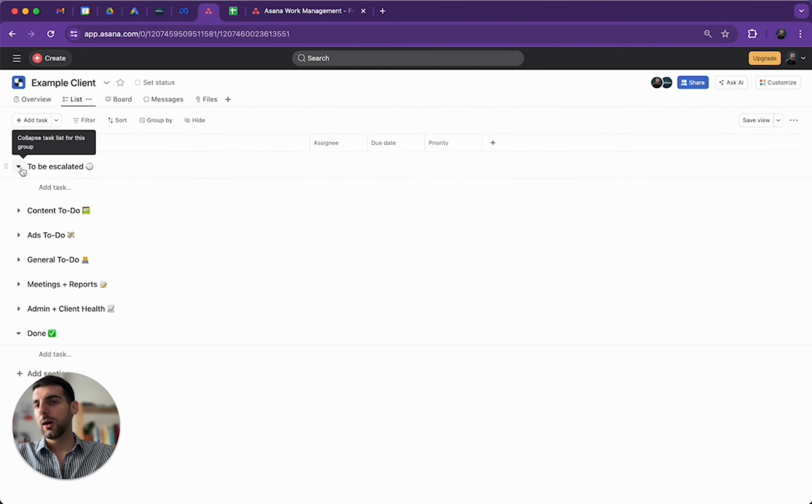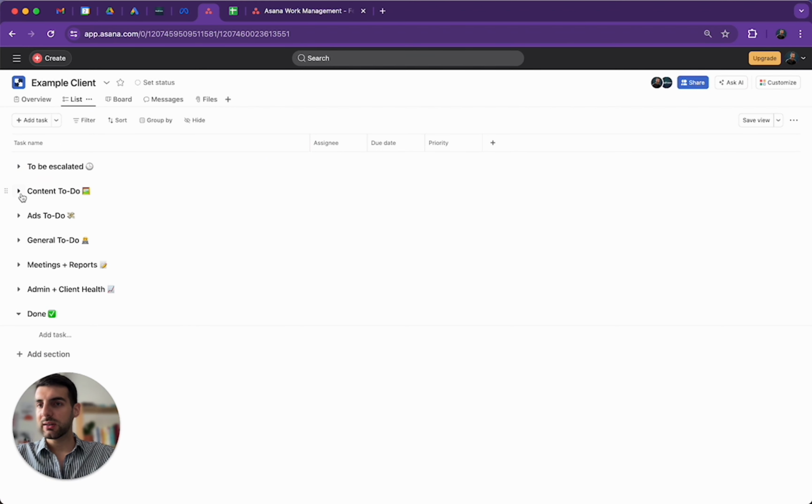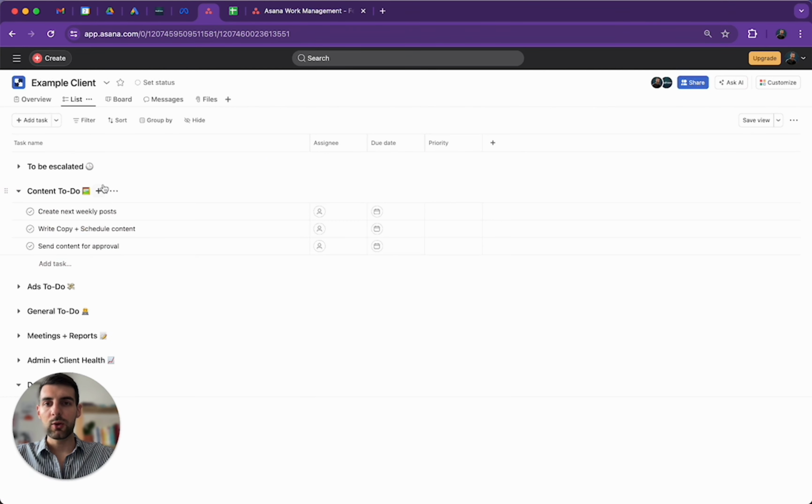Now, after we have the to be escalated section, then we also have the content section. This is the content to do. And the most important tasks here, which are recurring usually, is the next weekly post for the clients. So we have an assignee and the due date. Usually the due date would be by Thursday, and then sending the content for approval would be on Friday. So by Thursdays we are ready with the content. On Friday we send it for approval.